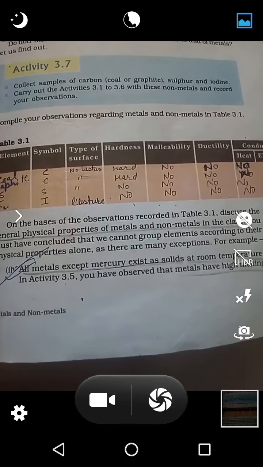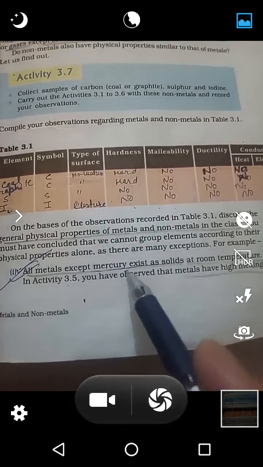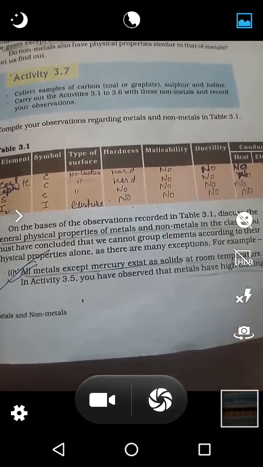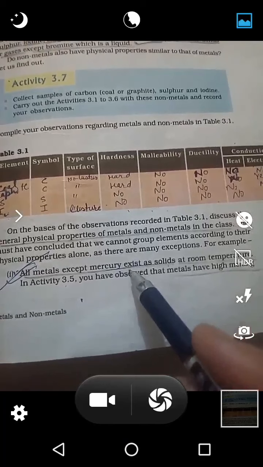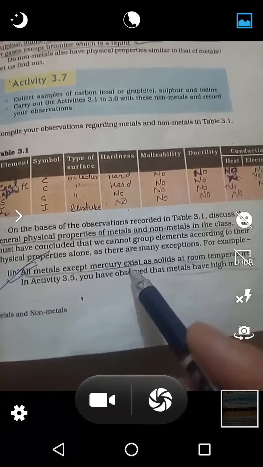So from here we can conclude that all metals except mercury, this is the exception, exist as solid. Mercury exists in liquid state.